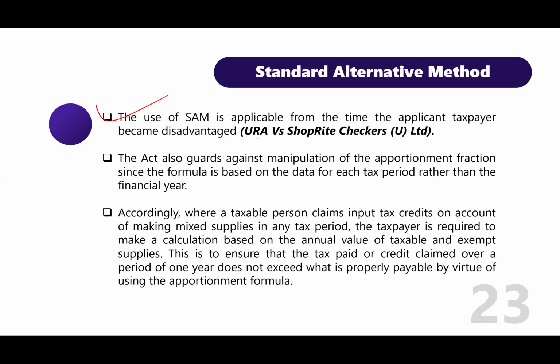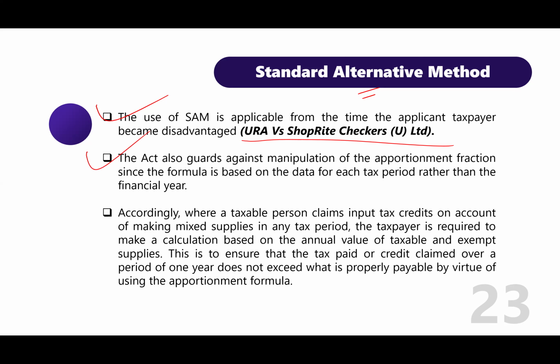This rule was held in the case of URA versus Shoprite Checkers Uganda Limited. You will check out that ruling. The judge said that the minute you feel disadvantaged, run to URA, ask to use this standard alternative method. Now, this standard alternative method is not approved under normal circumstances. You are only going to get the approval if you're disadvantaged.